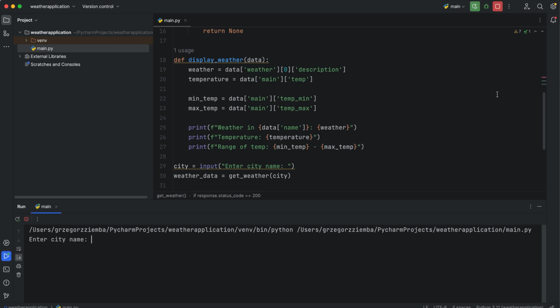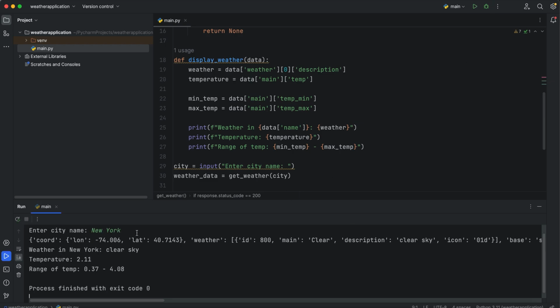To be sure that everything's working, we'll also use New York, and there's a clear sky, and you've got 2.1 Celsius degrees. Of course, you can display it your own way.